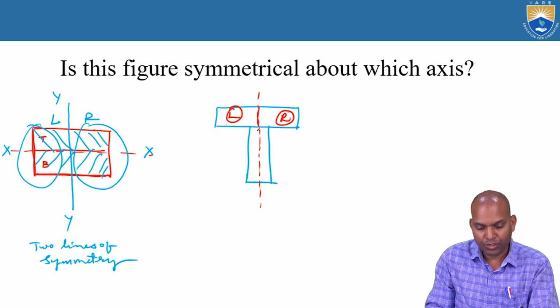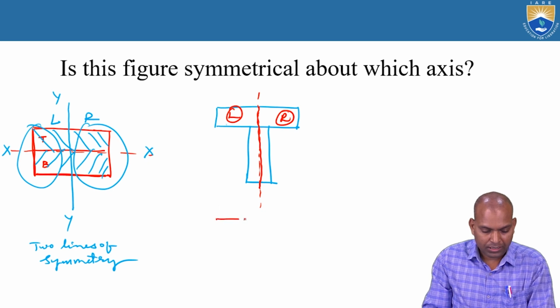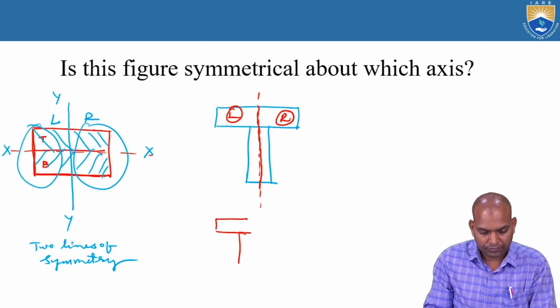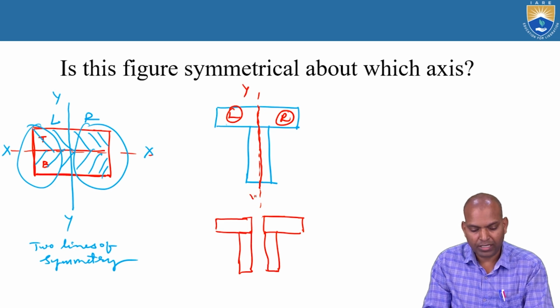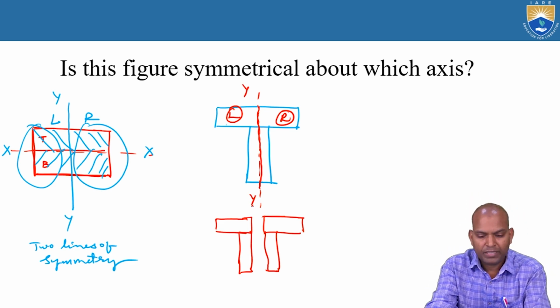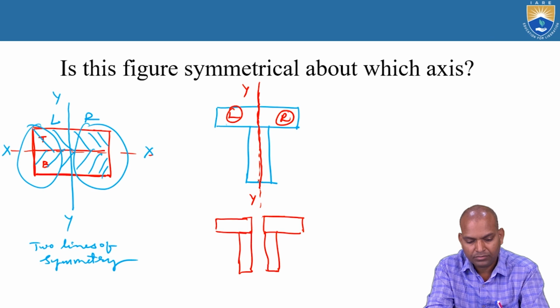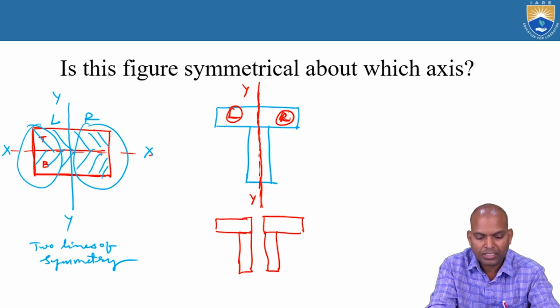The geometry is the same, exactly this portion is the same. That means it is symmetrical about axis y. Left side and right side both are the same, axis y.